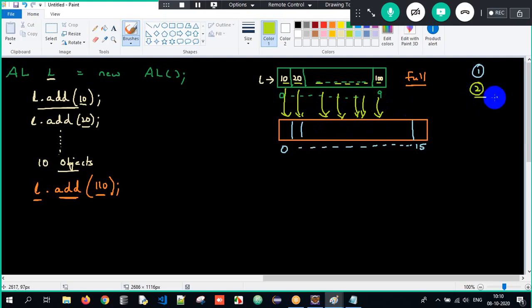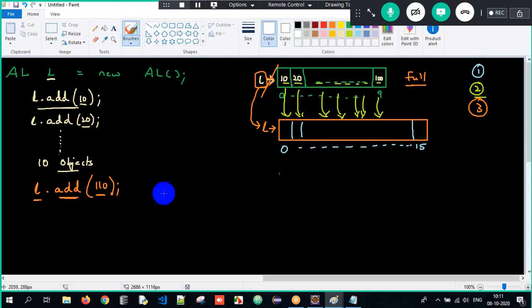And step number 3 is the reference which was pointing to the old array gets dereferenced, meaning it loses its connection and starts pointing to the newly created array. These are the 3 steps which happen internally once you try to add an object into the array list when it is full.